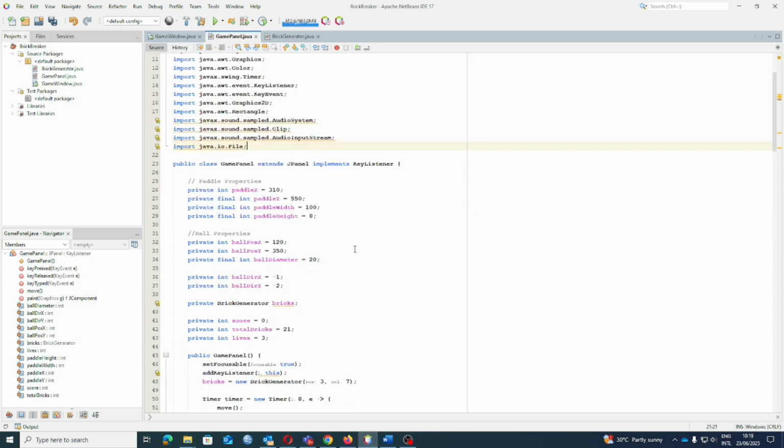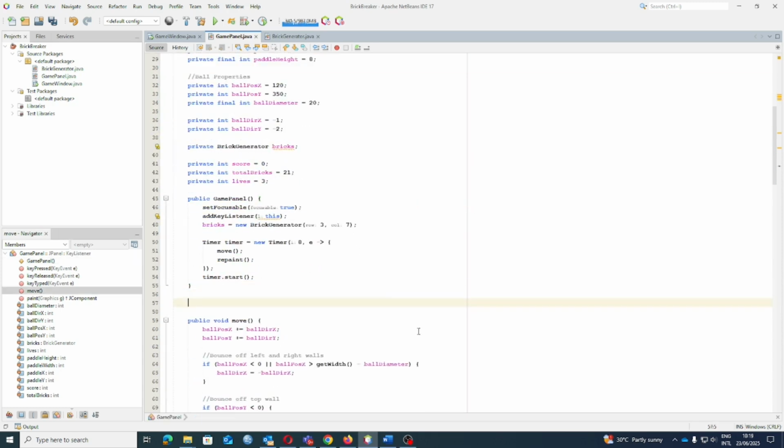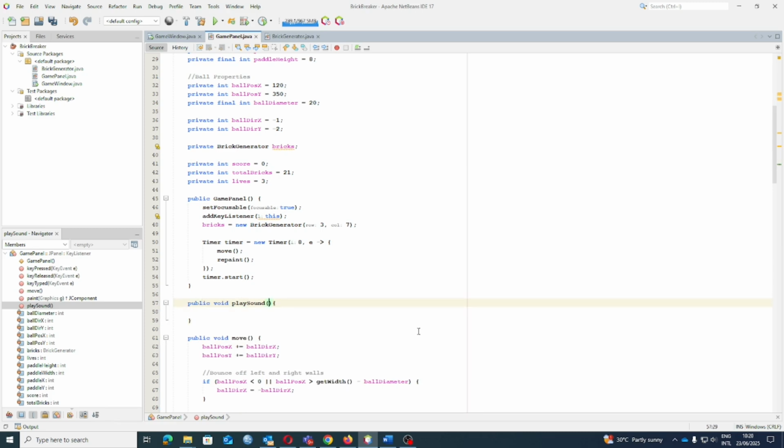Let's take a closer look at how our playSound method works. This simple method makes it easy to play a short sound effect, like our bounce sound, whenever we need it in the game. It starts with the try block, which is used to handle any errors that might happen while loading or playing the sound file.